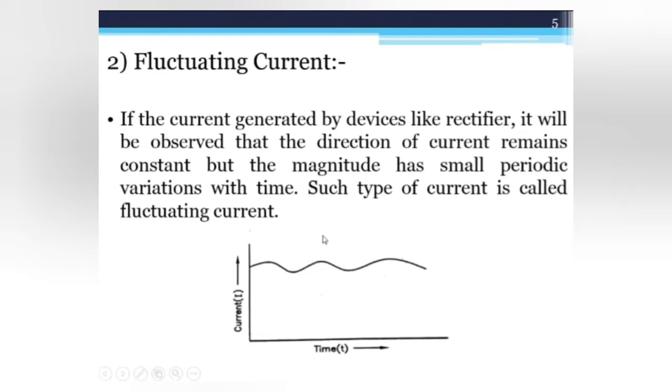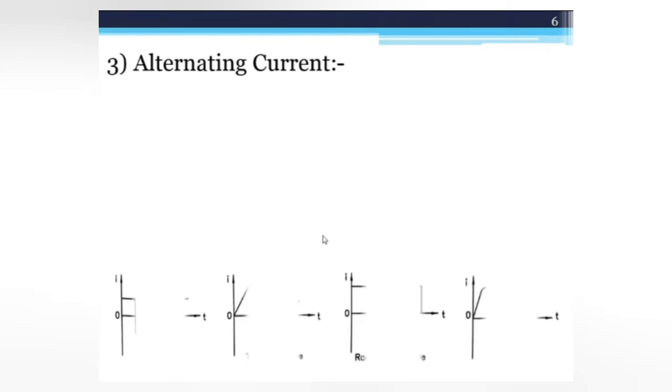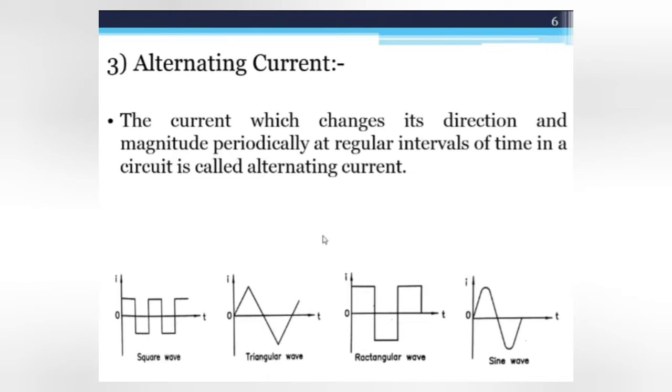The third one is the alternating current. The current which changes its direction and magnitude periodically at regular intervals of time in a circuit is called the alternating current. See these waveforms: square waveform, triangle waveform, rectangular wave, sine wave. These are all called alternating current waveforms because the magnitude of the waveform changes periodically. It is either positive or negative.